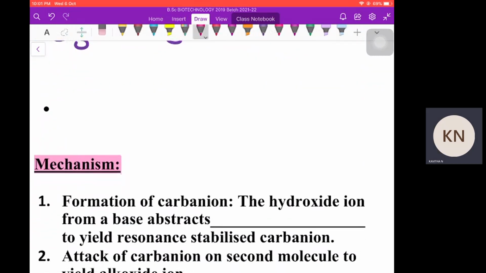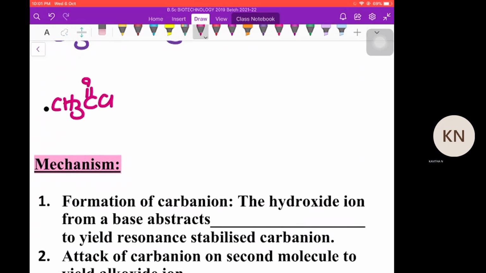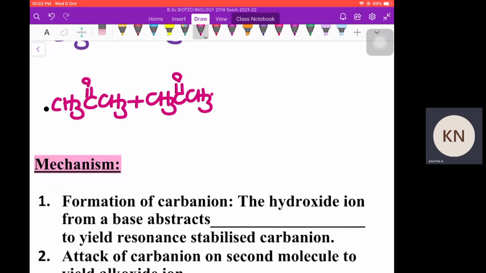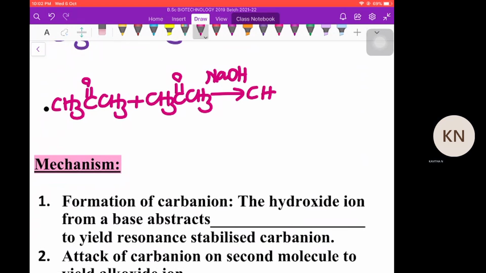Then a ketone like acetone: two molecules condense in presence of NaOH to give ketol.